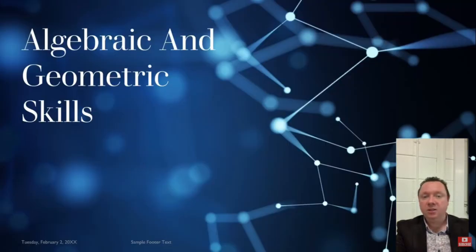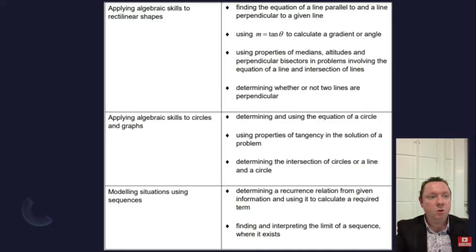Okay, algebraic and geometric skills. So we've got all our usual straight line stuff, perpendicular lines, knowing that the gradient is tan theta, properties of medians, altitudes, perpendicular bisectors, equations of circles, tangents to circles, intersections of circles and line, that's all still there. The bottom bit's always been out for a while, recurrence relationships. So that's the only thing on this page that I am crossing out.